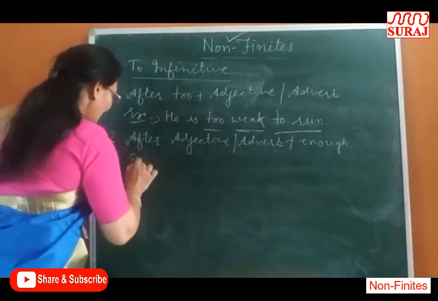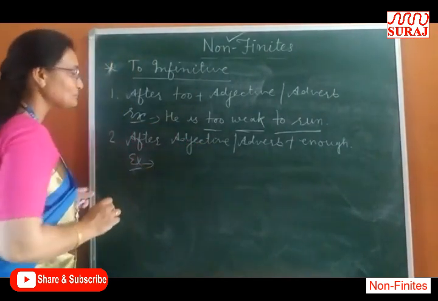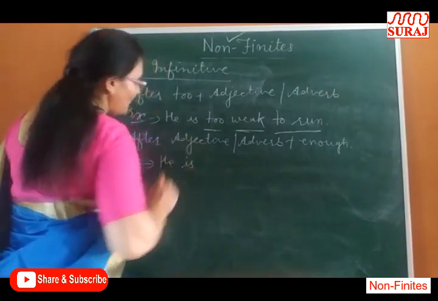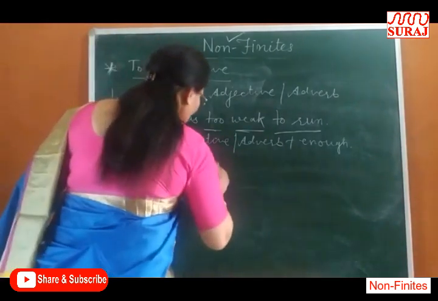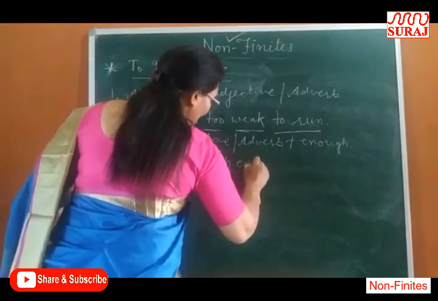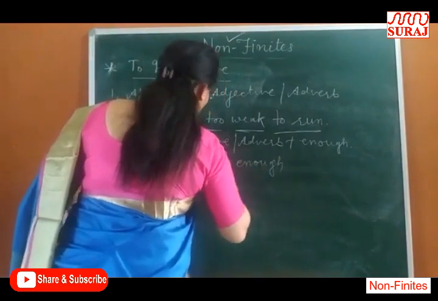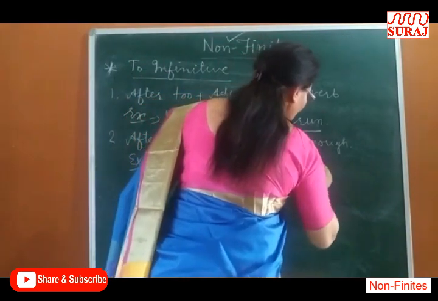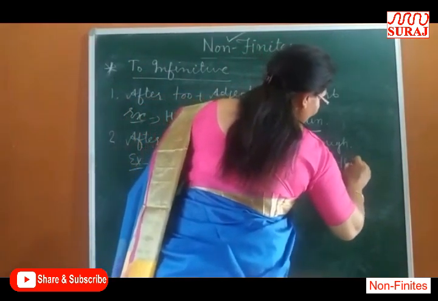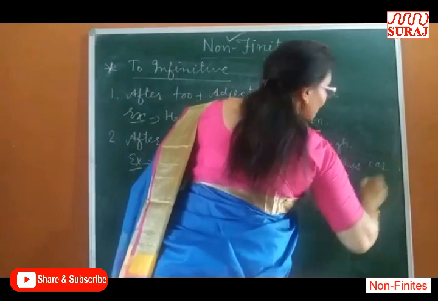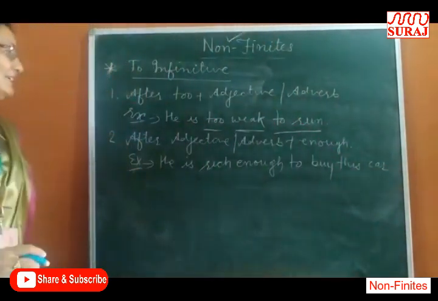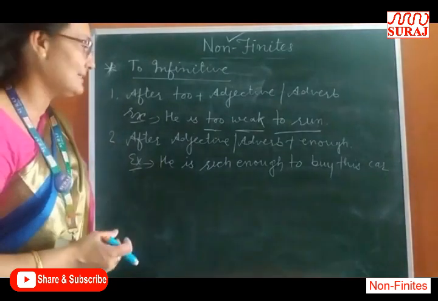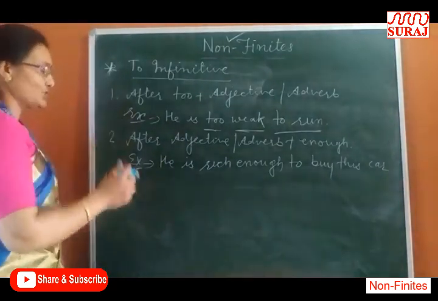Look here, I am giving you an example. He is rich enough to buy this car. It means he is so rich that he can buy this car very easily. He is so rich.